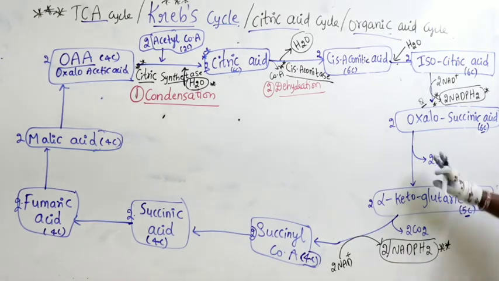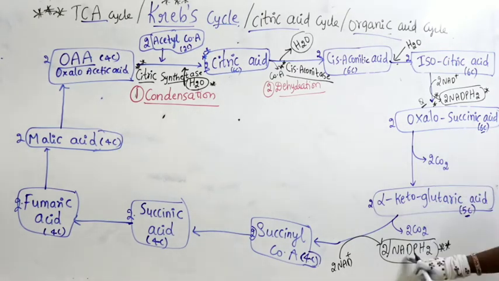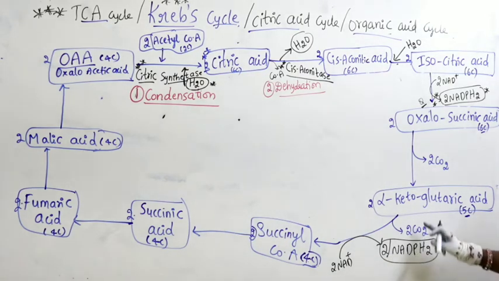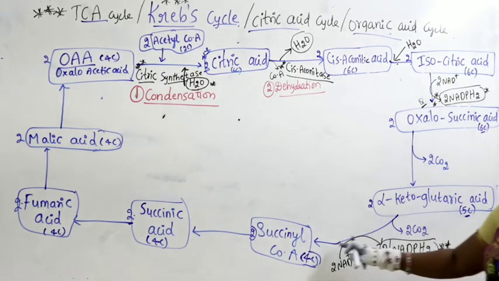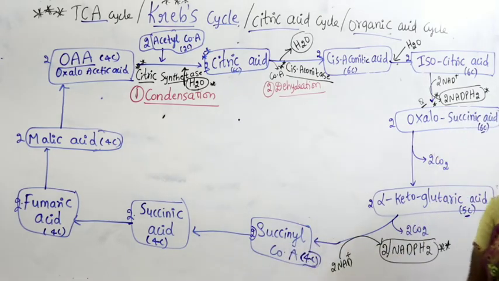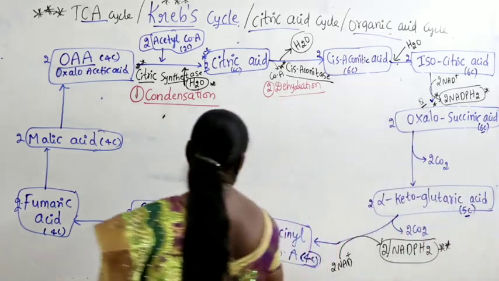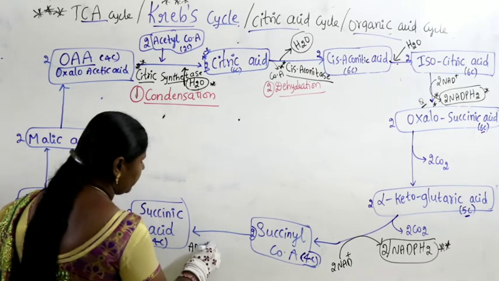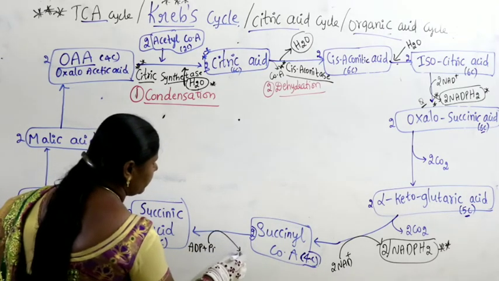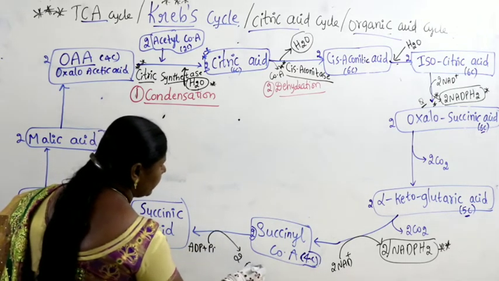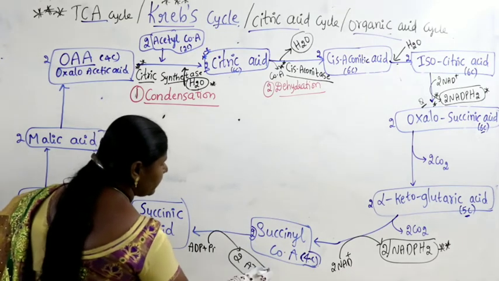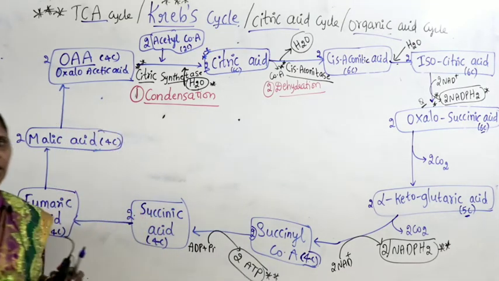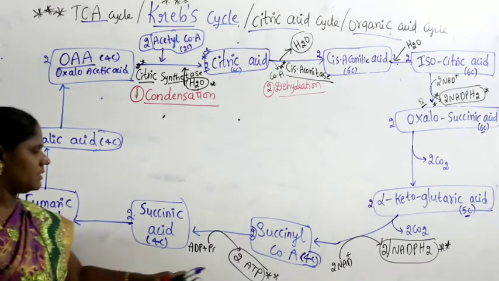Next step, leave one step in the middle, again you can see 2 NAD plus converts into 2 NADPH2 while converting alpha ketoglutaric acid into succinyl CoA. Right. Now in this case here there is ADP plus inorganic phosphorus gets converted to produce 2 molecules of ATP. So I am just writing first energy. Where is the energy? This here is the energy.